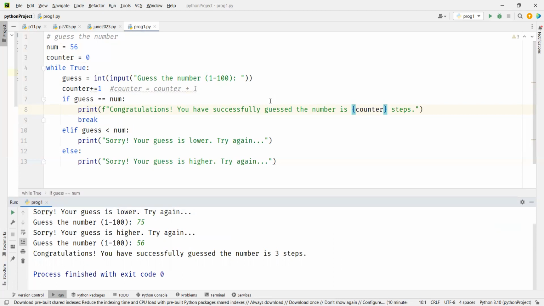Awesome. Now let's make it truly a game. Here we know it is 56, but instead of 56, let's make the computer think of a number randomly. So first I'm introducing you to the concept of a module.